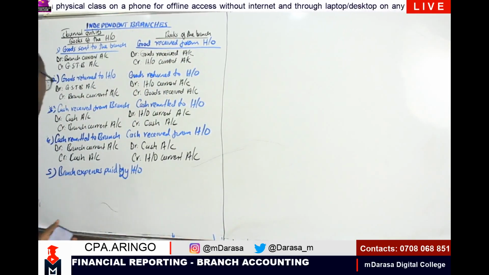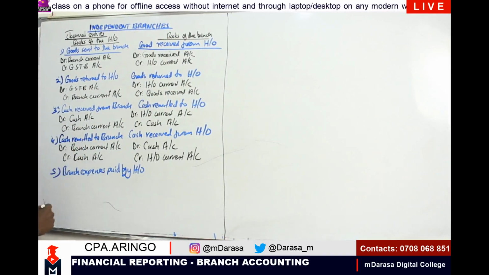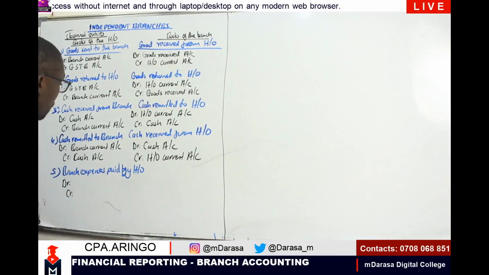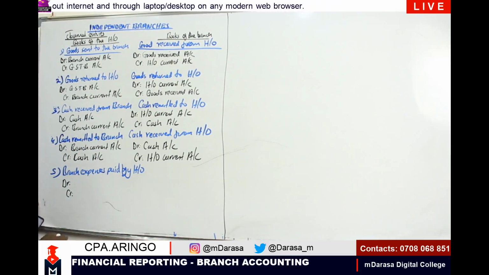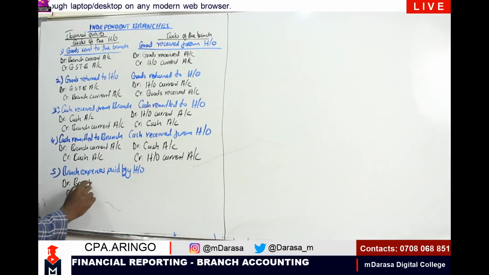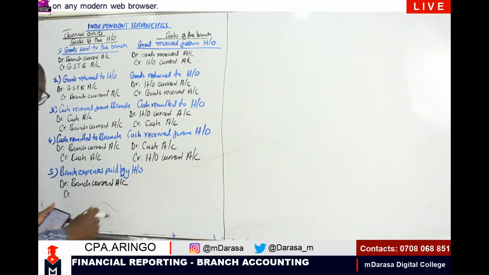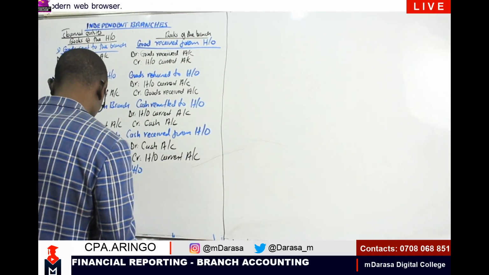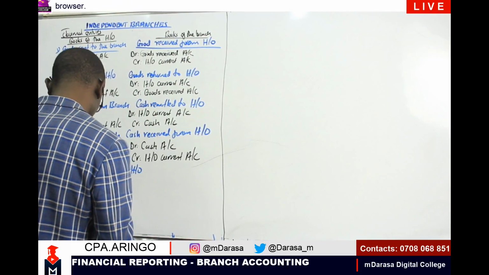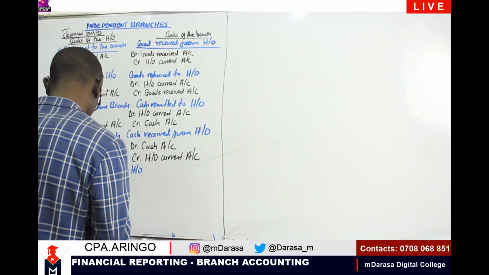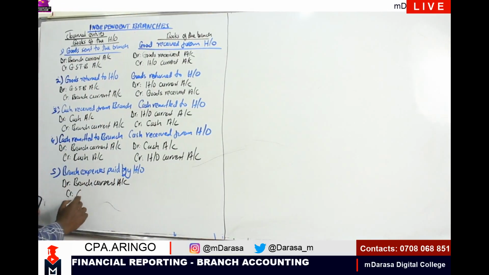This is what we'll be looking at. So on the side of the head office, I am paying these expenses, branch expenses paid by the HO. So therefore, we are going to debit our branch current account. And of course, we are going to credit our cash book account.